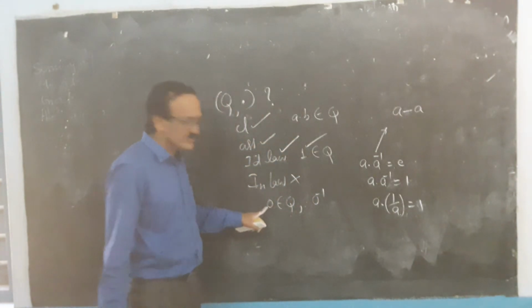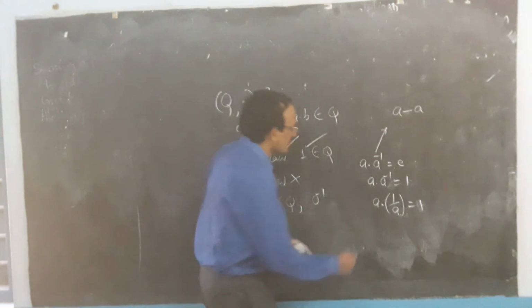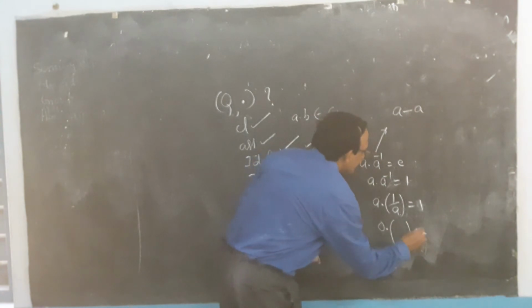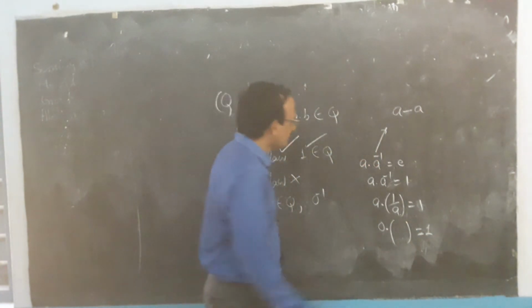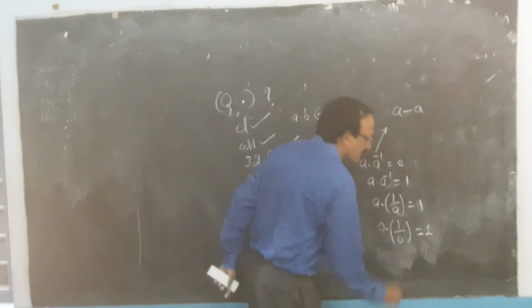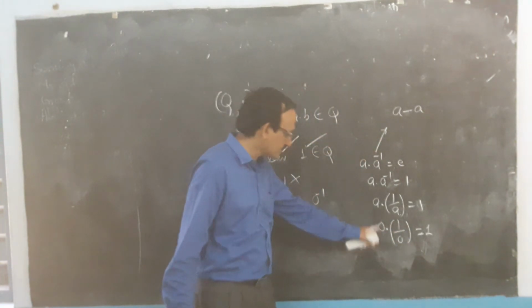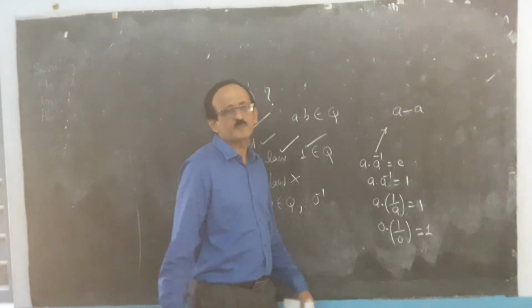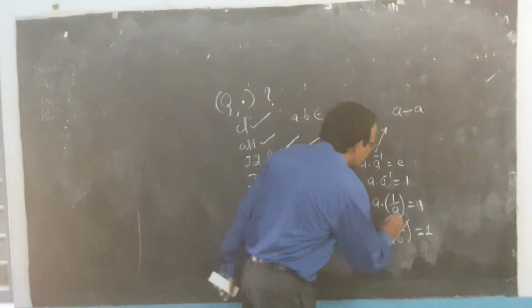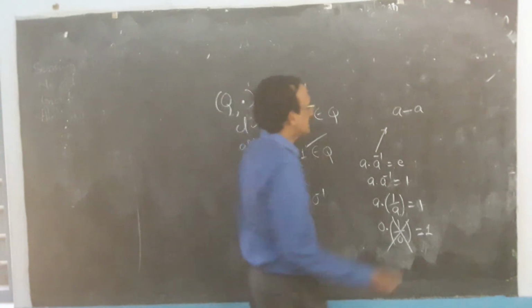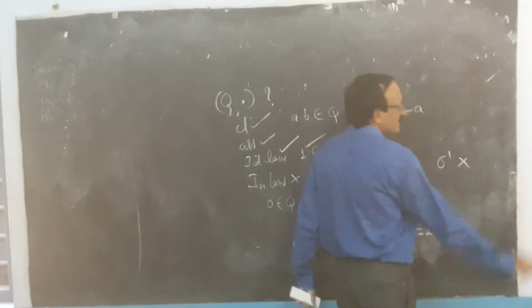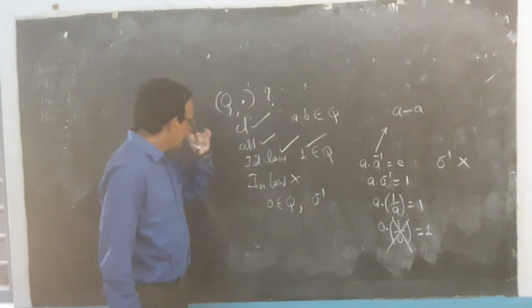Ask the question, what is the inverse of 0? 0 times something should give you 1. Would you take that as 1 by 0? 1 by 0, dividing by 0 is not permitted. 1 by 0 is undefined. 1 by 0 is not a rational number. Therefore, the inverse of 0 does not exist.